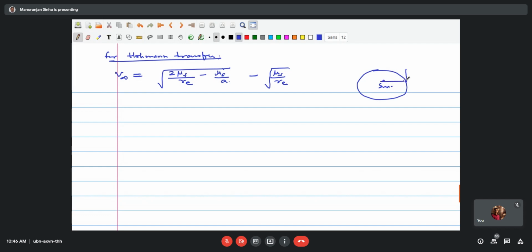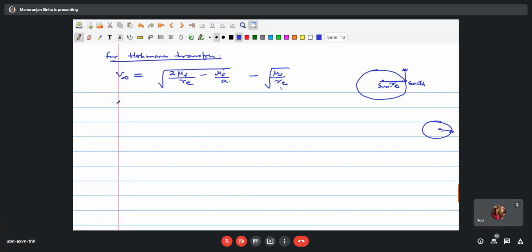So at this point, we are providing the impulse. So earth is this, the radius of the earth means this distance, r, from sun to earth distance, not the radius of the earth itself. This is the radius of the orbit of earth.